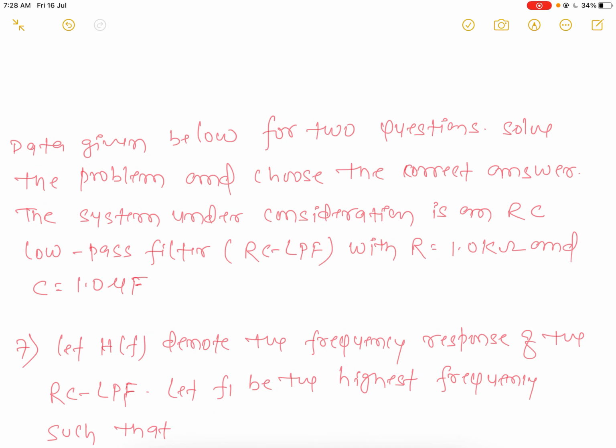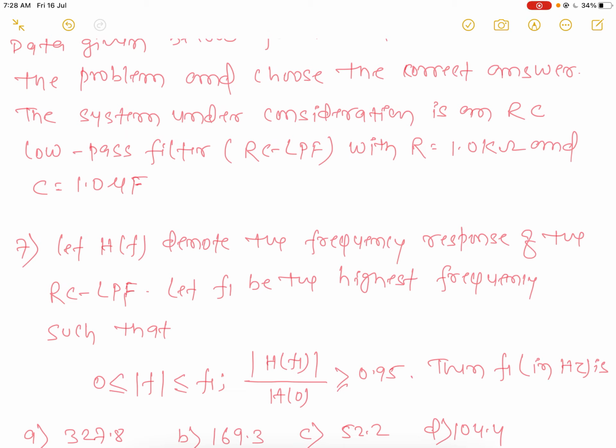Okay, now comes to the next question. This one is a data linked question. Data given below for 2 questions. Solve the problem and choose the correct answer. The system under consideration is an RC low pass filter, with R equal to 1 kilohm and C equal to 1 microfarad.